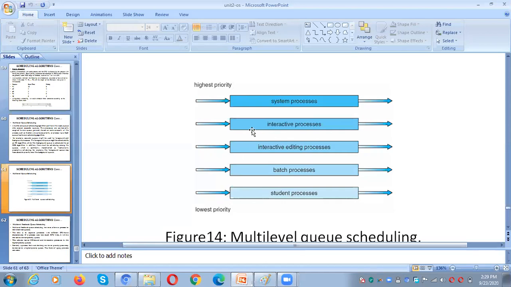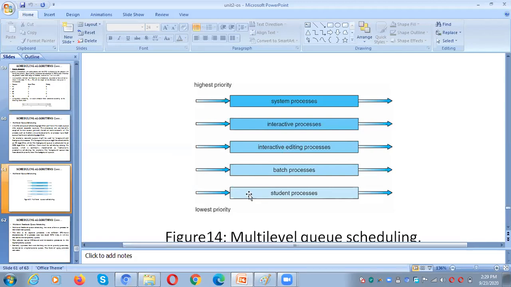Interactive process means what? As I told you, it requires some user interaction while it is under execution. Interactive editing means, for example, a student and a faculty member are both willing to work on the same document. They both want to edit the document in order to make the formatting changes. Such a type of process is called interactive editing.